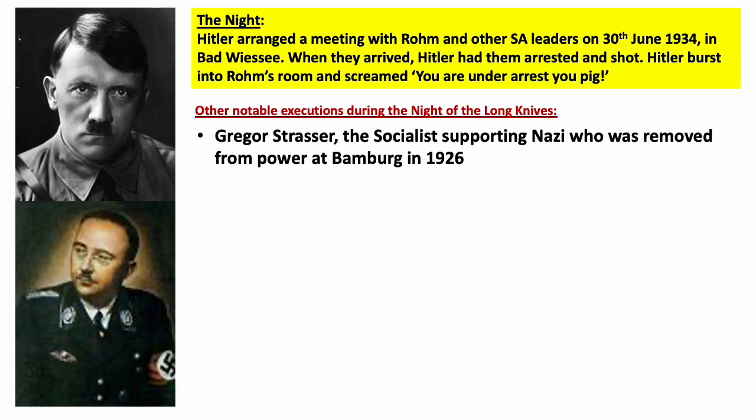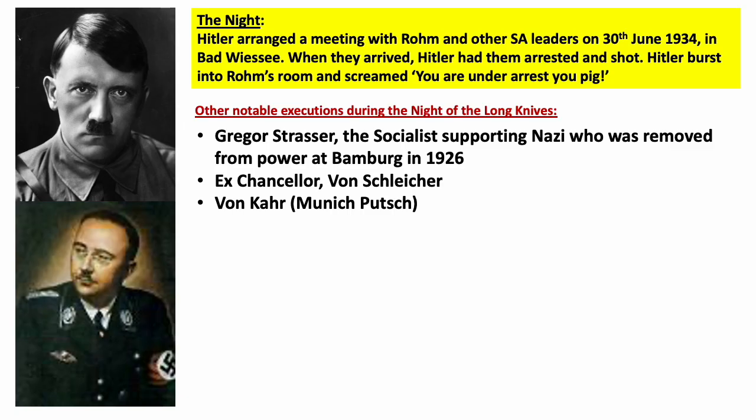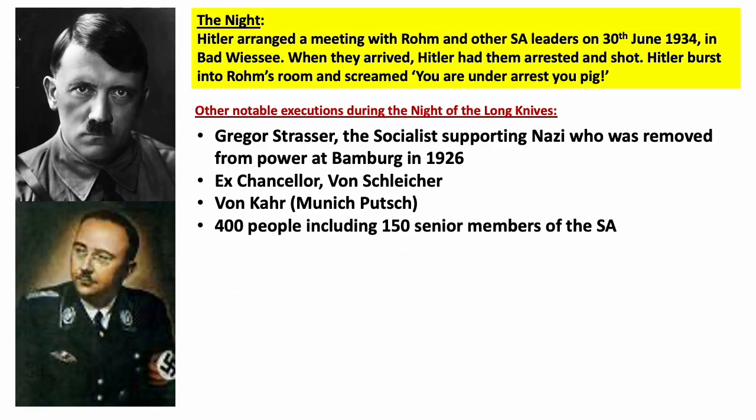So we know that Strasser has been killed. He's been removed. Von Schleicher, if you remember him from The Deal, the one who replaced von Papen, he's been killed as well on this night. Von Kahr, back in the Munich Putsch, he was the one who agreed to the Munich Putsch and then went to the police. He was macheted into little bits. He was violently, brutally murdered on this night. There were about 400 people, including 150 senior members of the SA as well. So we can see there's some really key people in our story who have been removed on the 30th of June 1934.